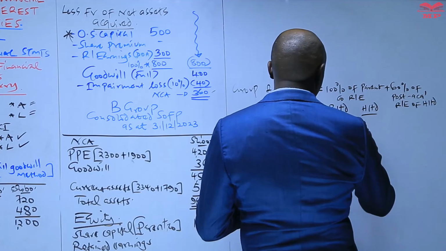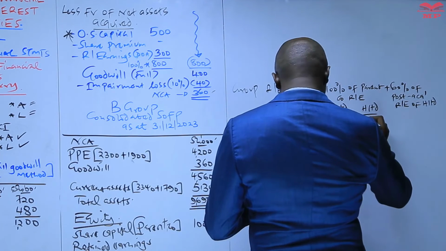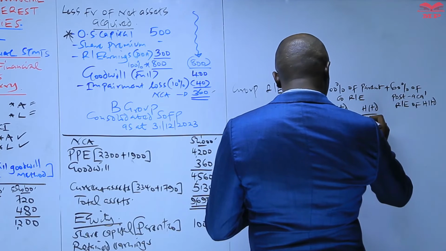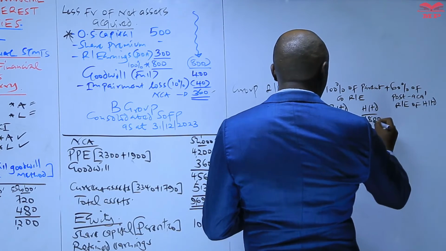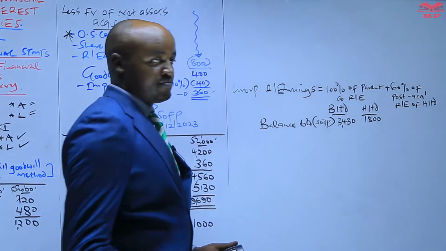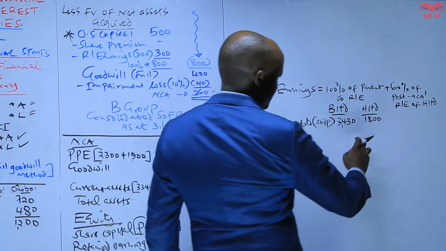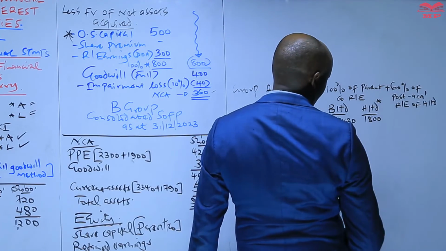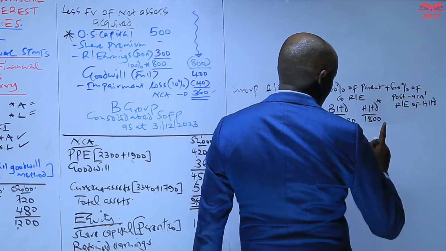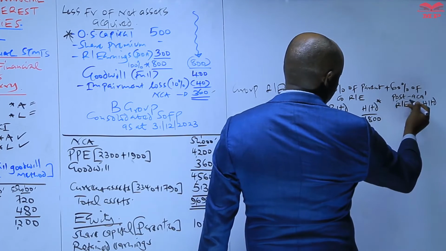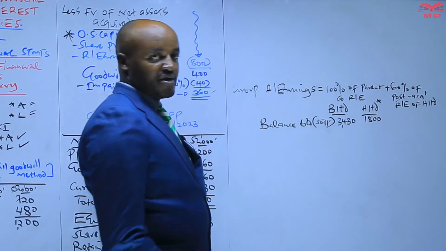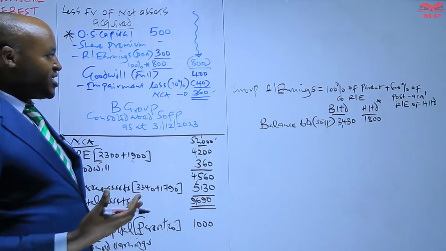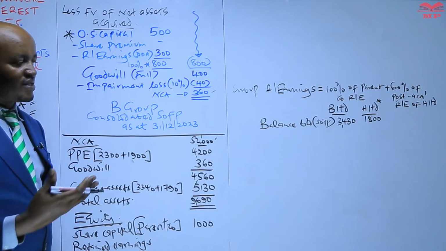For the parent, this one is 3430. For the subsidiary, it is given as 18. But now you have to remember what we consider as far as the subsidiary company is concerned. For the subsidiary, we are only interested in post-acquisition retained earnings. These are the retained earnings of the subsidiary company after it was acquired.